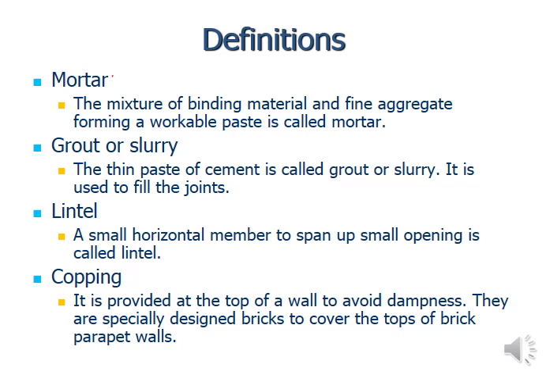Then comes mortar. The mixture of binding materials and fine aggregates forming a workable paste is called mortar. That's what I have told you. That is the combination of binding material, cement usually nowadays, and fine aggregate, sand. Grout or slurry: it is a thin paste of only cement. Where more strengthening is required, you do not add fine aggregates, just make a paste of cement by mixing water into it. It is used to fill the joints mainly where more strength is required.